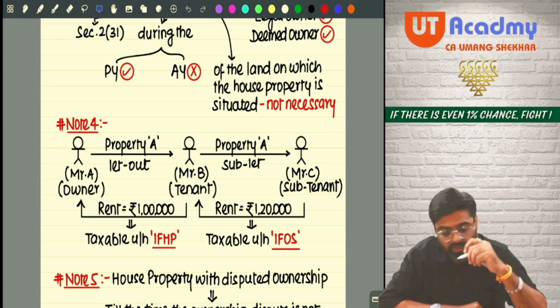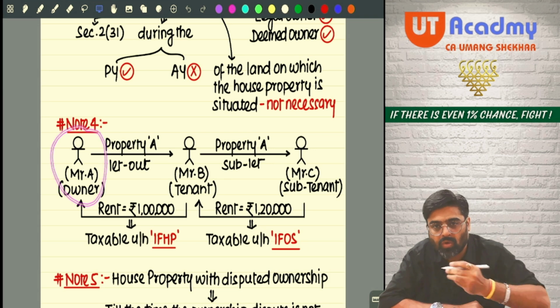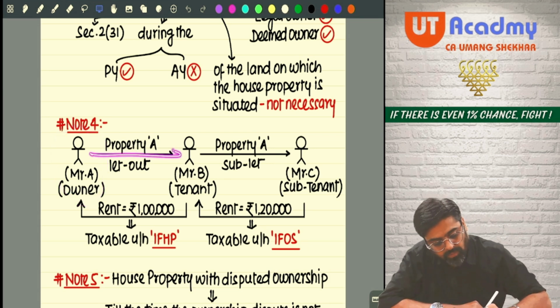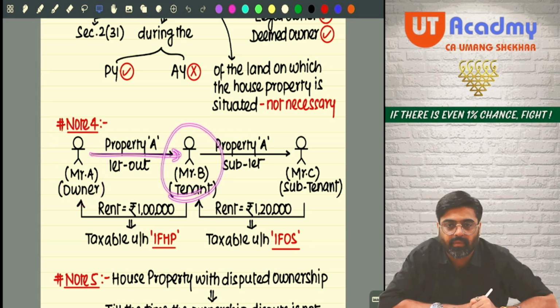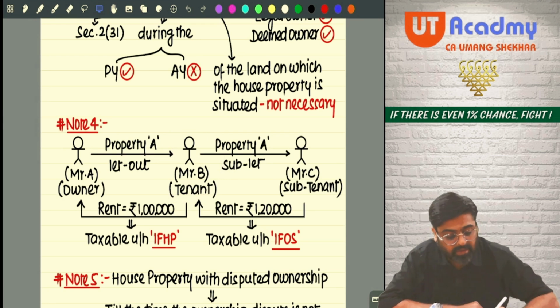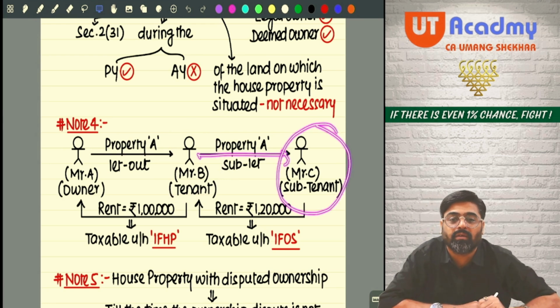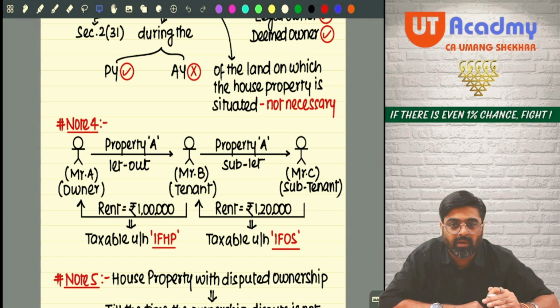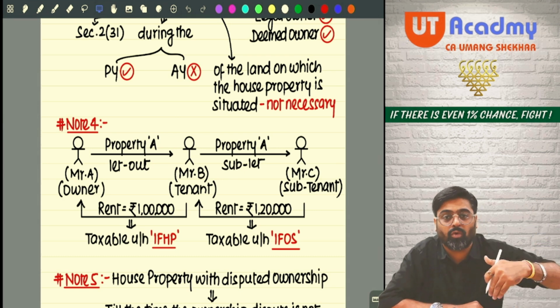Now tell me one thing. I'll ask you that Mr. A is there. He is the owner of the property. He has let out his property to Mr. B. And the same property Mr. B has sublet to Mr. C. Letting out the property taken on rent to someone is known as subletting.